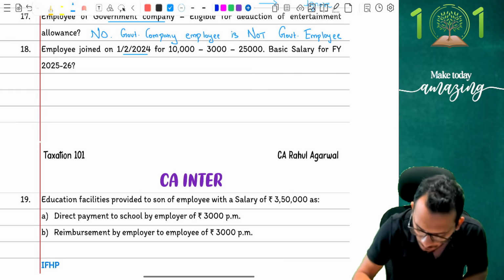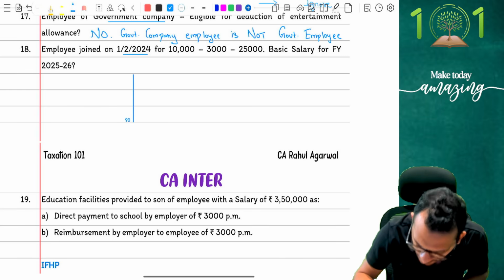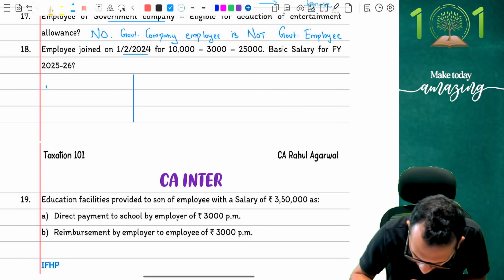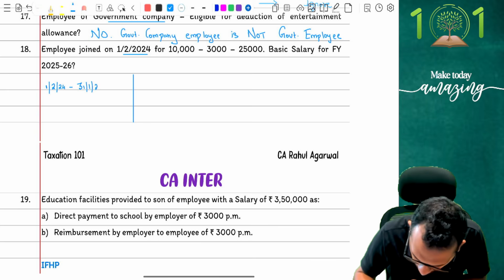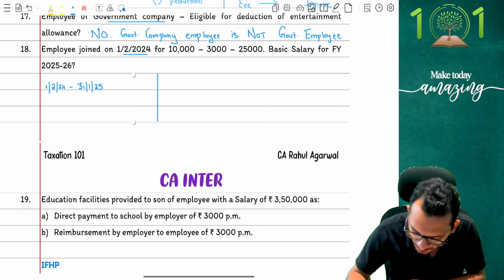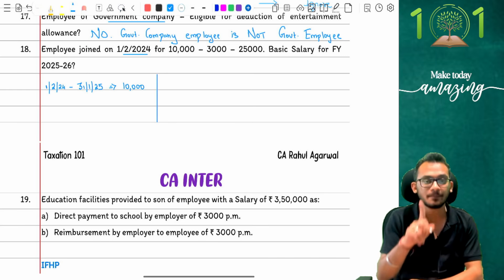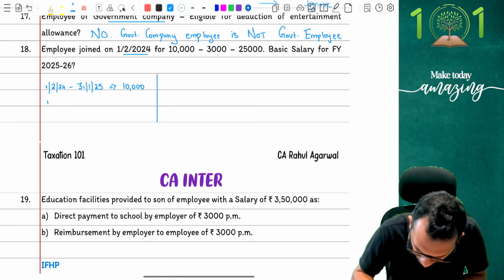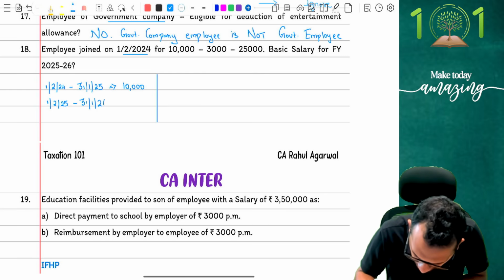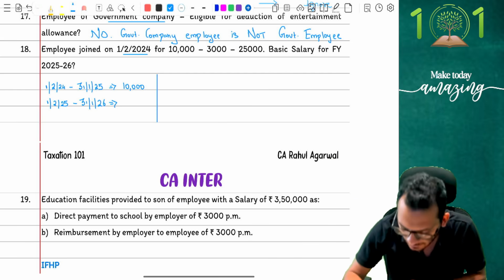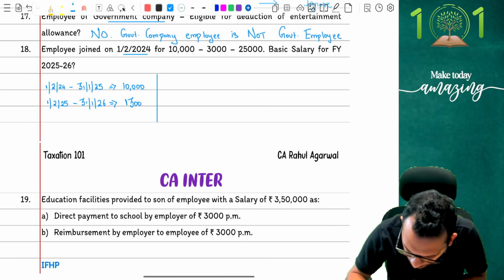Which means you need to first figure out the dates very, very carefully. Understand this carefully. My joining has been 1st February 24, which means what is going to happen? From 1st February 24 till 31st January 25 is my first year, in which case I would have got 10,000 rupees salary. Agreed? Next, from 1st February 25 to 31st January 26, I would have got an increment. My increment would have been 3,000 rupees, making my salary 13,000 rupees.